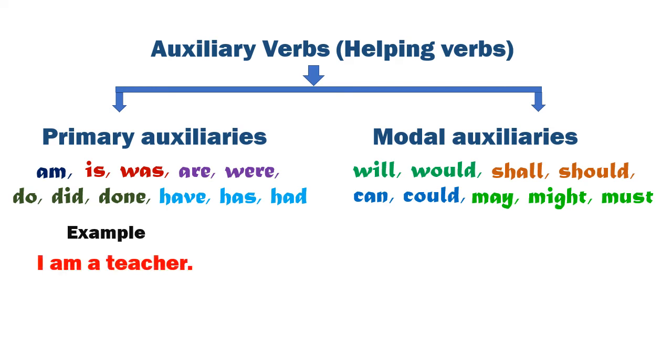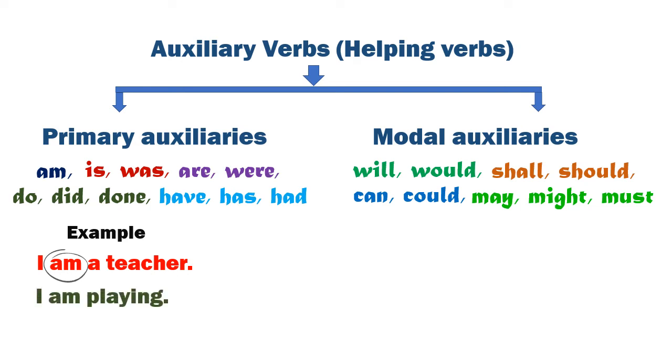Let's look at some examples. The first one is, I am a teacher. In this sentence, the only verb is am. And here am is not helping any other verb. Here the verb am is functioning as a full verb.